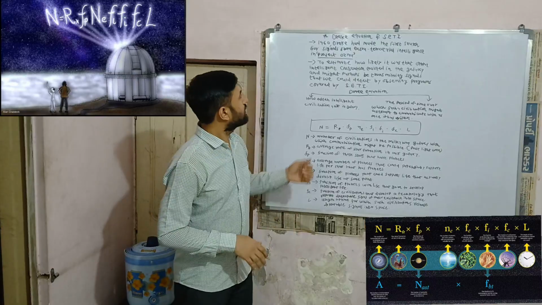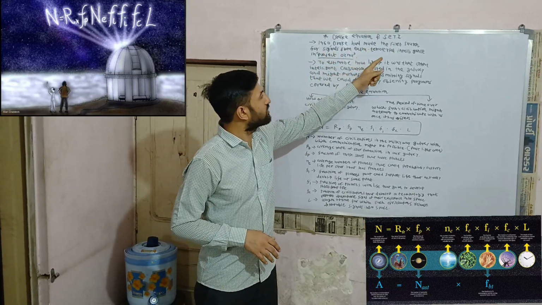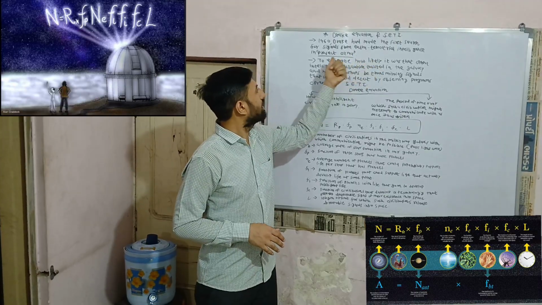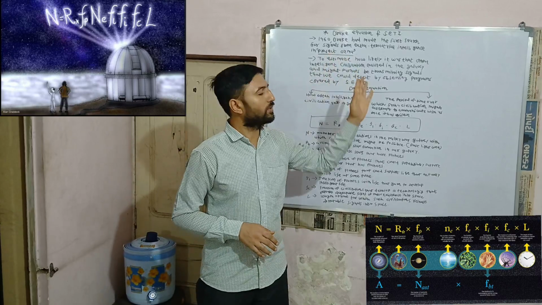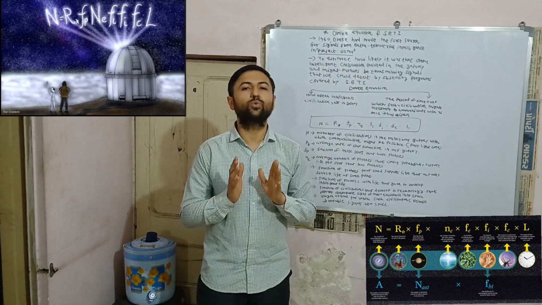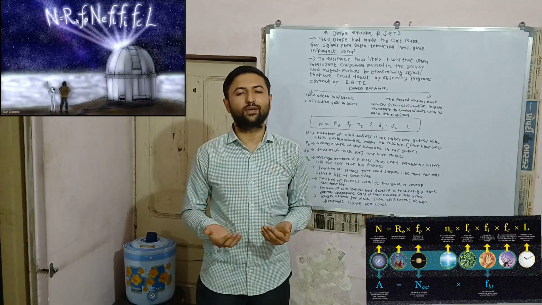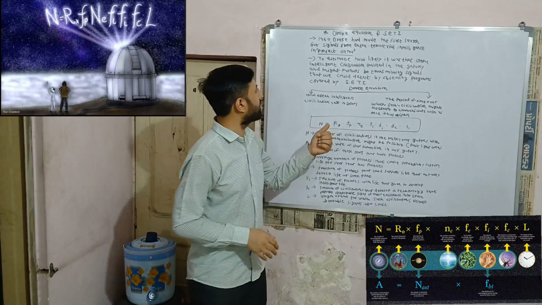Let us see. In 1960, astronomer Drake made the first search for signals from extraterrestrial intelligence under Project Ozma. This project was launched to find any kind of signature of intelligent civilization within our galaxy. So what is the purpose of this equation?